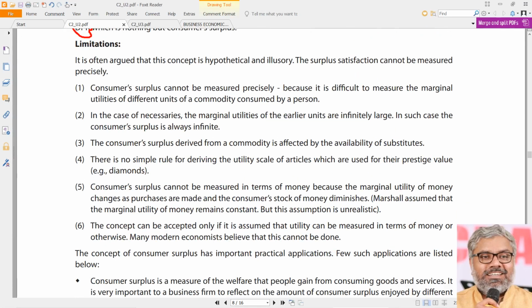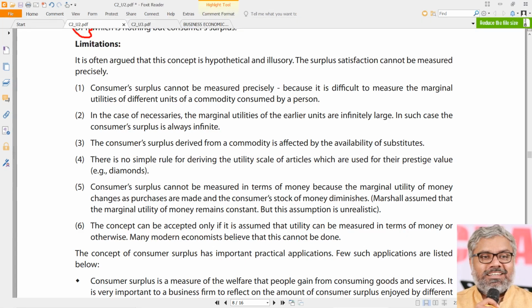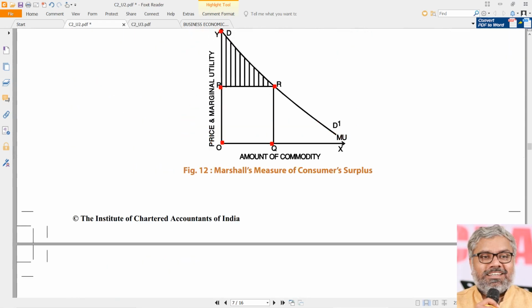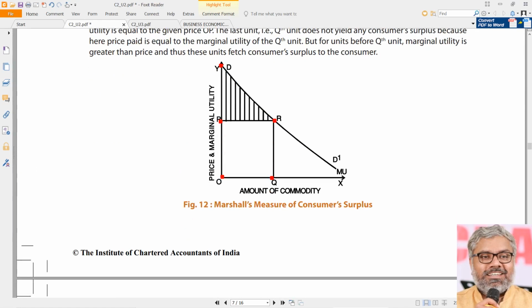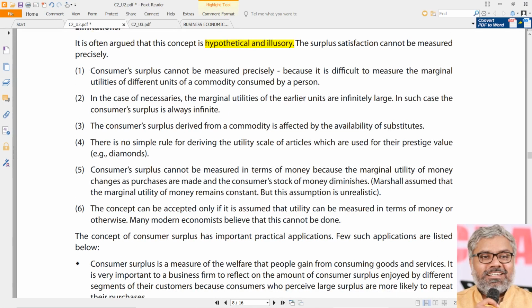Now, naturally, like the theory of diminishing marginal utility, this theory also has limitations. Just now, as we also identified, is it really going to happen? Generally not. It is hypothetical, illusory, not real. Really, it is not possible to measure the satisfaction. Just impossible, practically speaking. It cannot be measured. But this is theory, all these are concepts, just imaginary situations. So really, is it possible to measure all this, quantify all this? Difficult. Not possible.